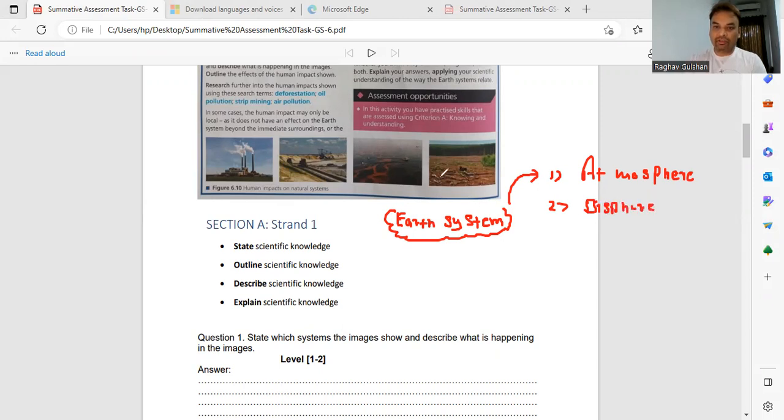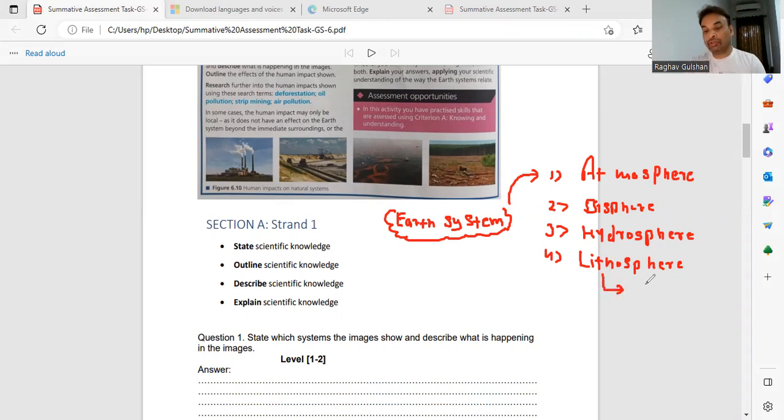And the third is about the hydrosphere. And fourth, I think that's a new name for many of the students, and that is the lithosphere. Lithosphere. It might be possible that few students know about the lithosphere. Again, it has three components, right?